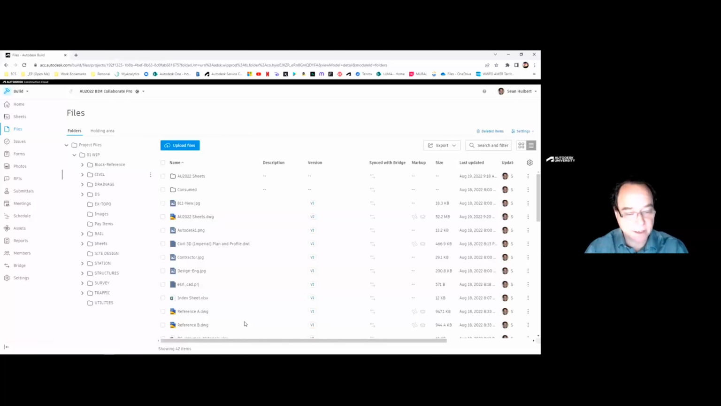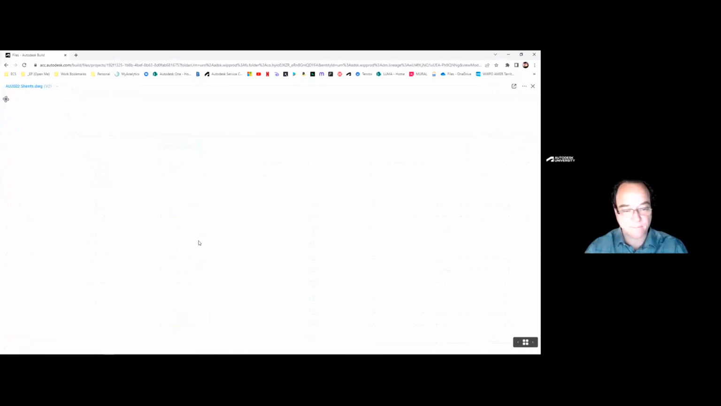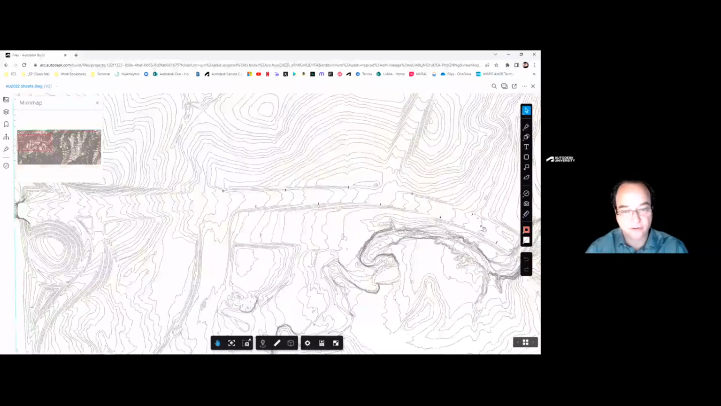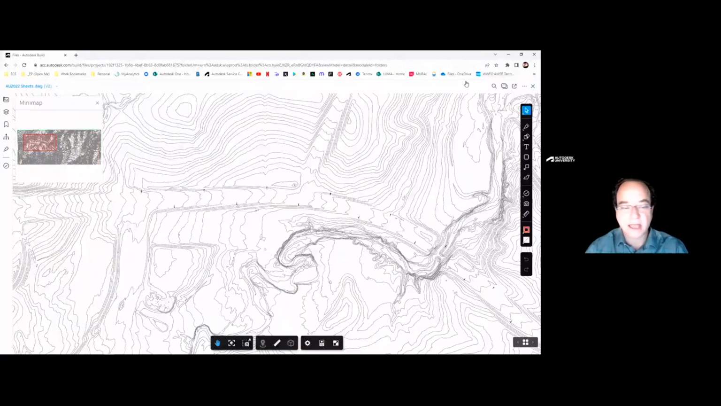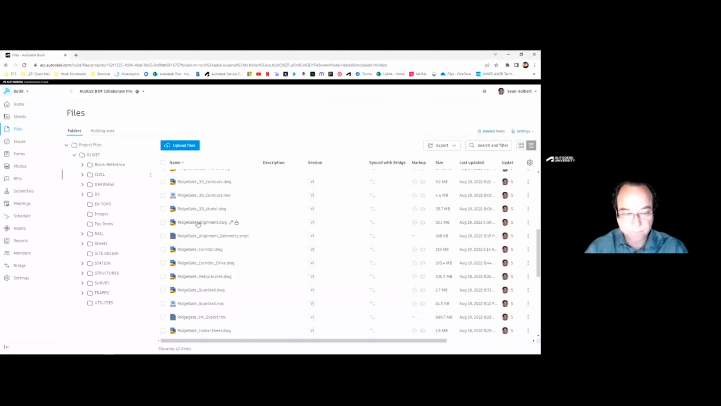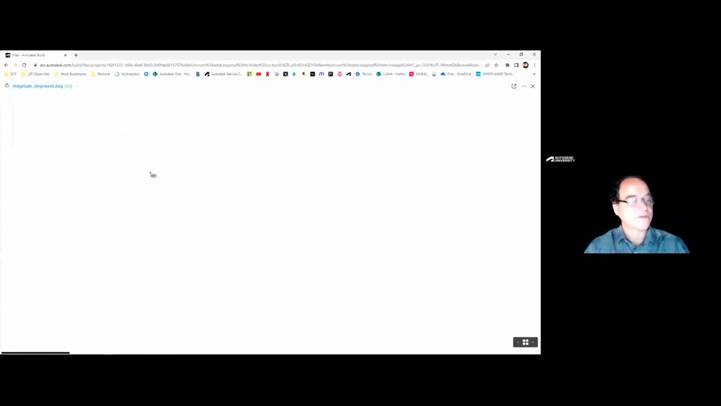So now what can I do with this information that's up in the cloud? I can open up my drawing, and now I can actually start to redline this particular drawing. Let's go back to the alignment drawing and see one that actually has some versions.